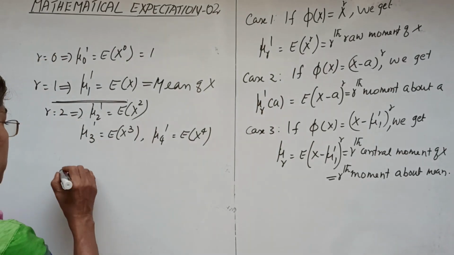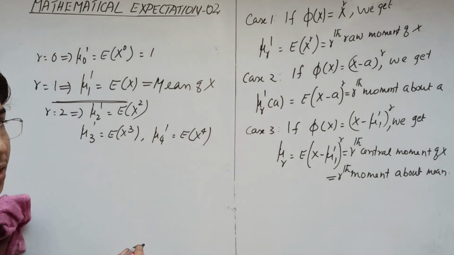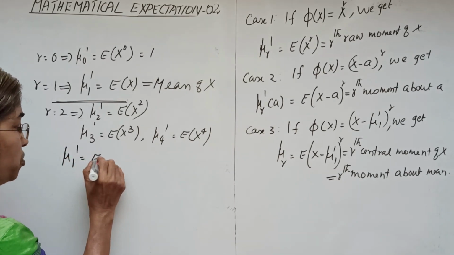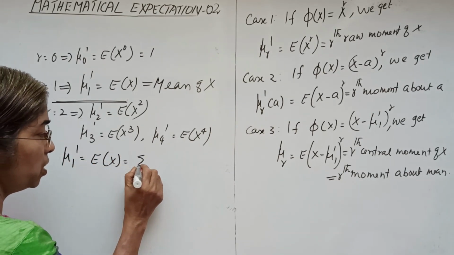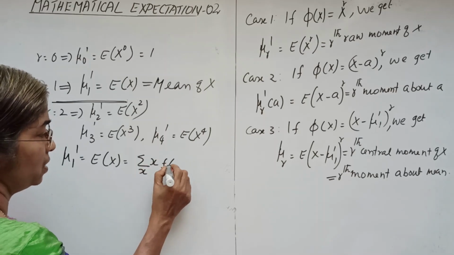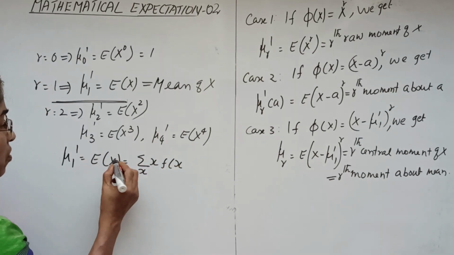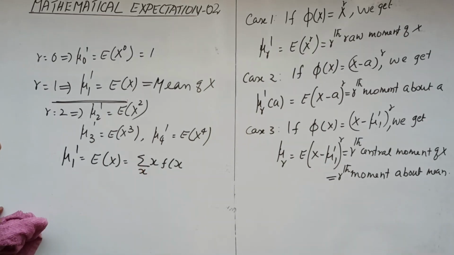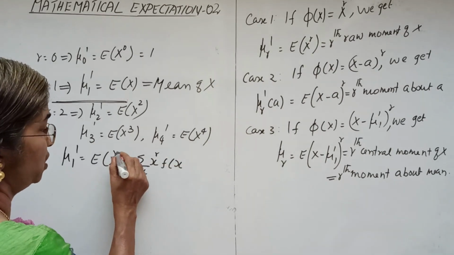So in the discrete case, we know the difference for the discrete and continuous random variables. We know mu 1 dash equal to expectation of x, equal to sigma over x, x into f of x. And mu r dash, expectation of x raised to r, is sigma over x, x raised to r f of x.